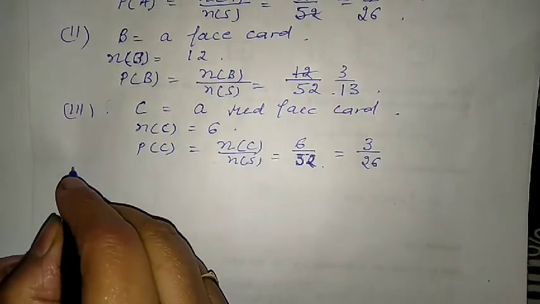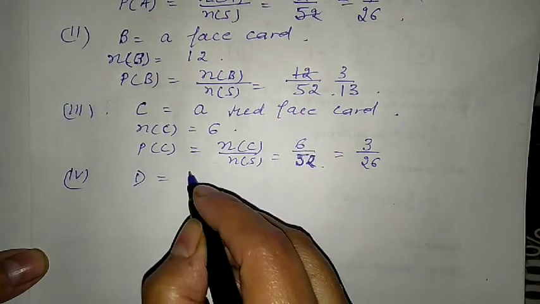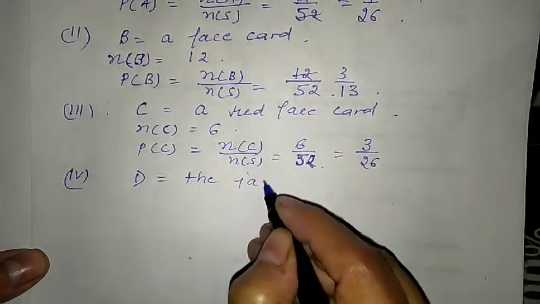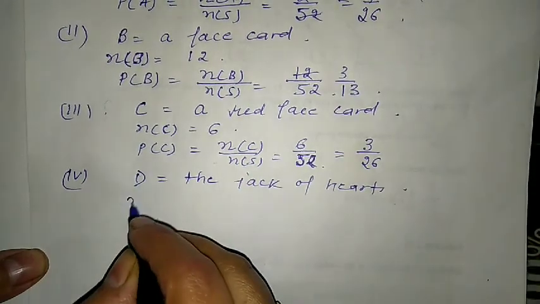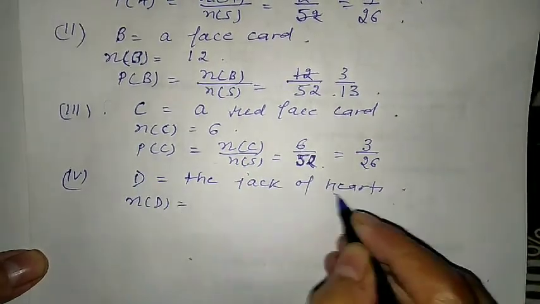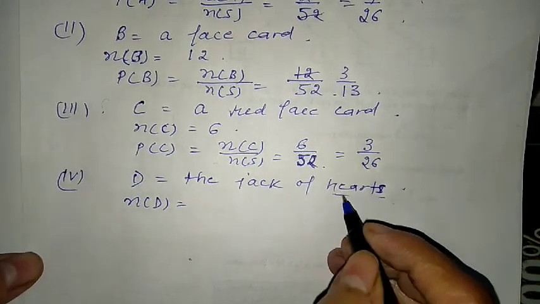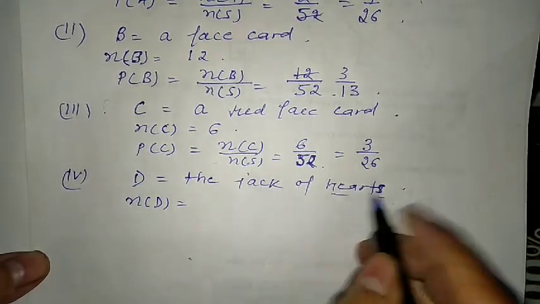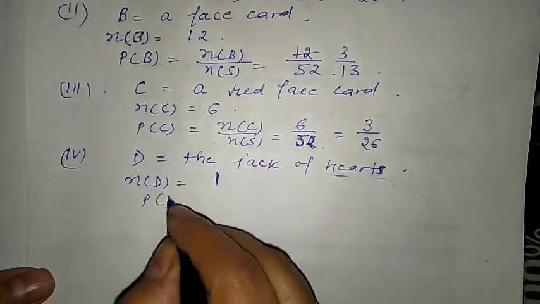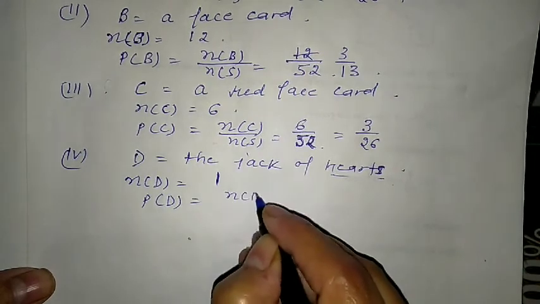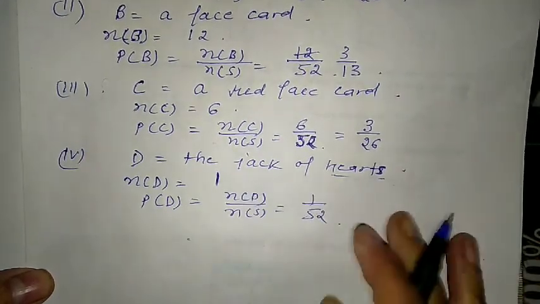Now in the fourth part, suppose we are taking D. They gave the jack of hearts. A particular suit is given. We know that in each suit there is a single card of each type, so the jack is only 1 in hearts. So number of D is equal to 1. So probability of D is number of D upon number of S, that is 1 upon 52.